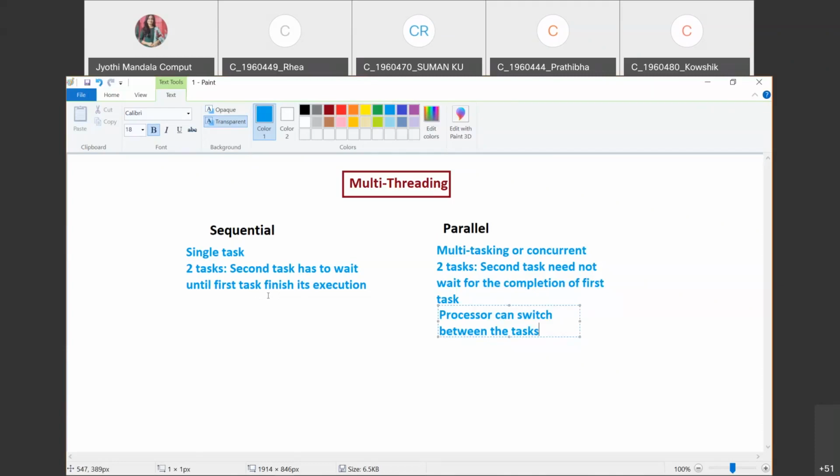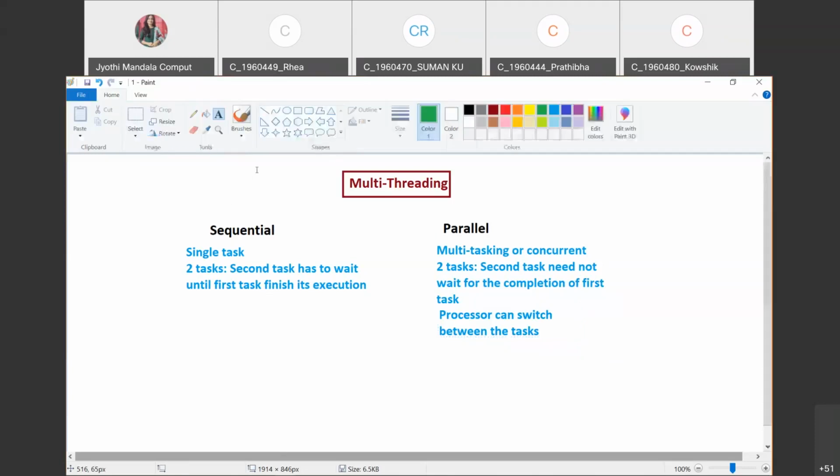Suppose the examination pattern follows a sequential approach. Then until you submit the first question's answer, you are not supposed to go to the second question. And once you go to the second question, you are not allowed to write the first question. You are not allowed to see the first question.